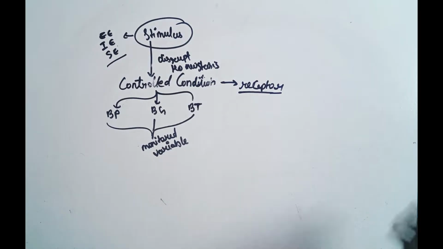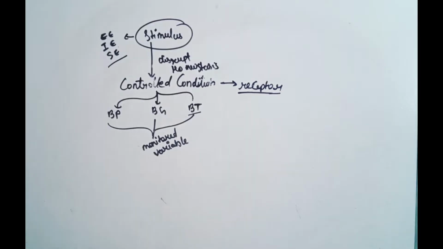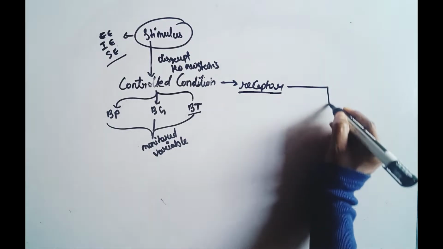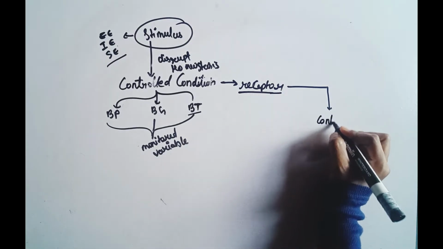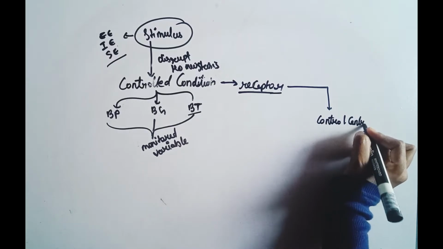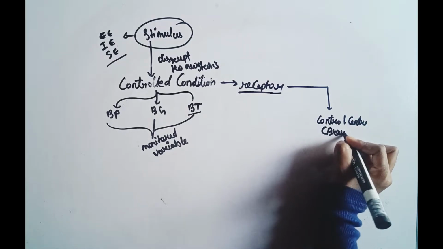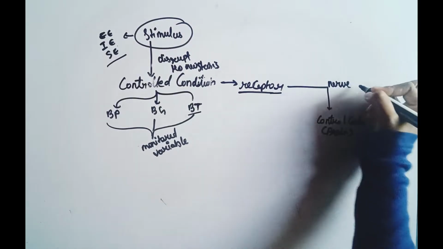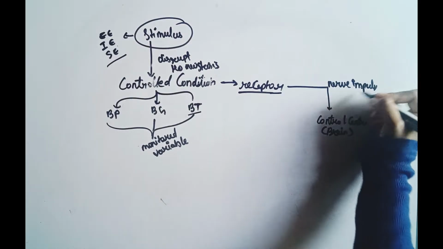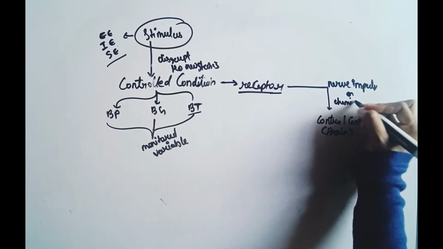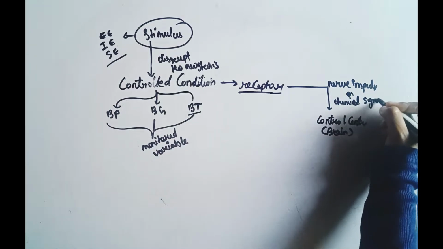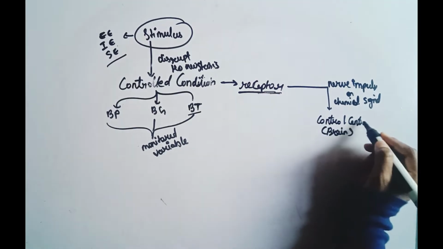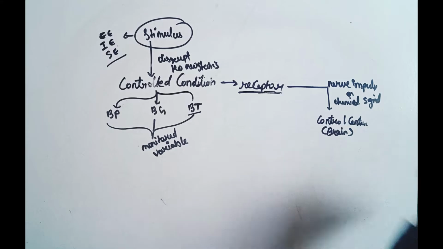For example, when body temperature decreases, this is sensed by the receptors, and then the receptors send the information to the control center, which means the brain, via nerve impulses or chemical signals.